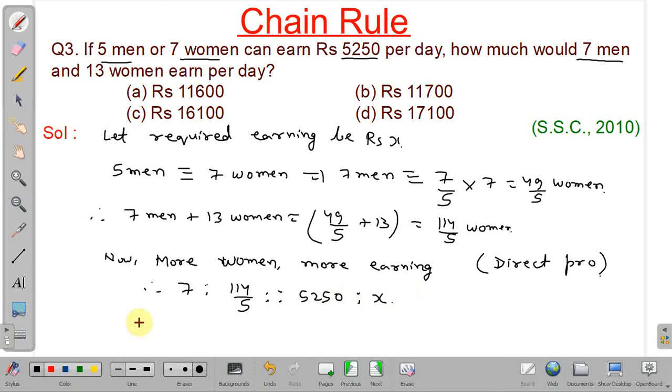So by rule of proportion, product of extremes equal to product of means, and it will be 114 by 5 into 5250. So from this we can solve for X, and we will get 17100. So our earning will be rupees 17100. Okay, option number D. We will discuss next problem.